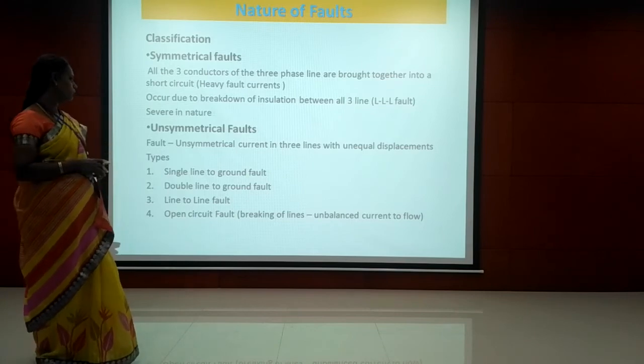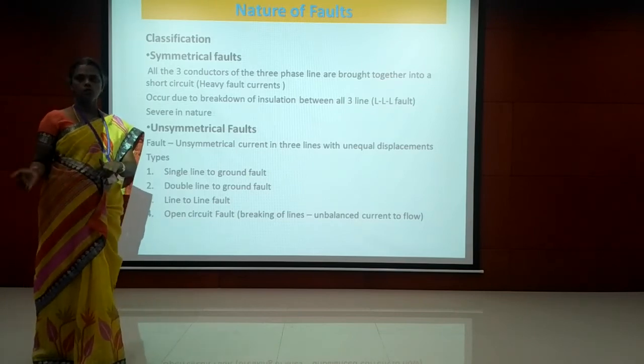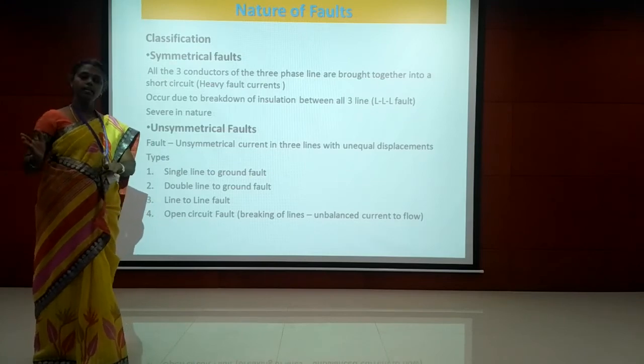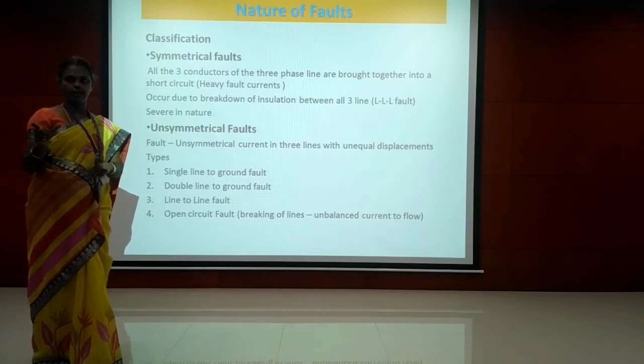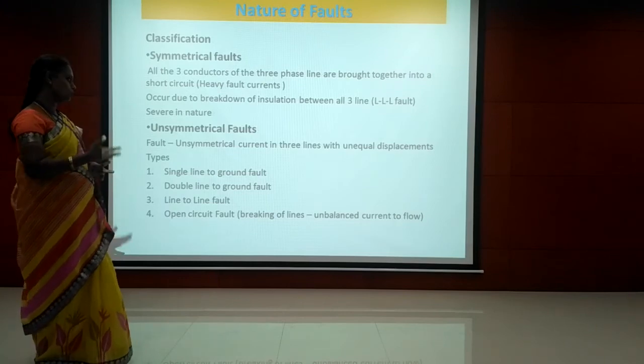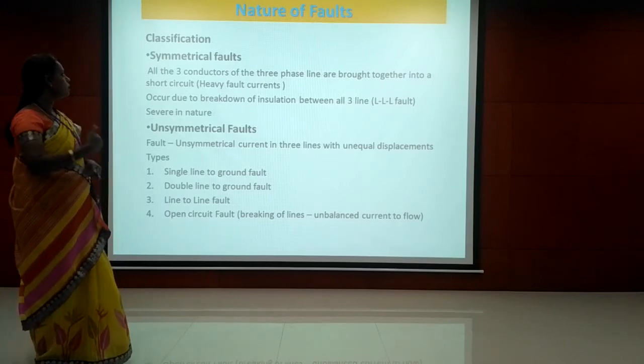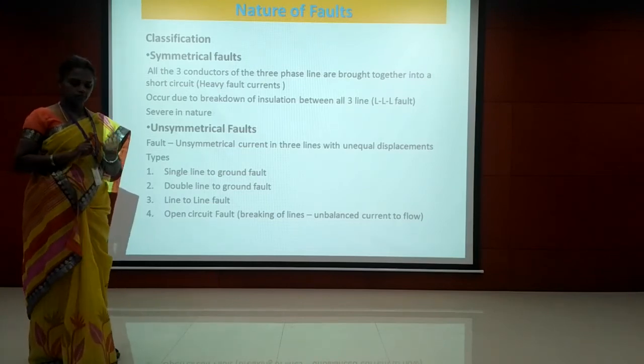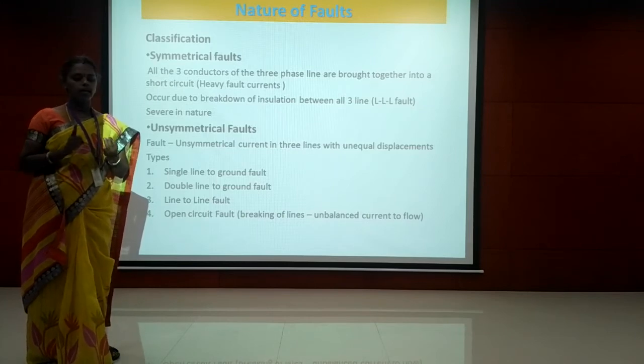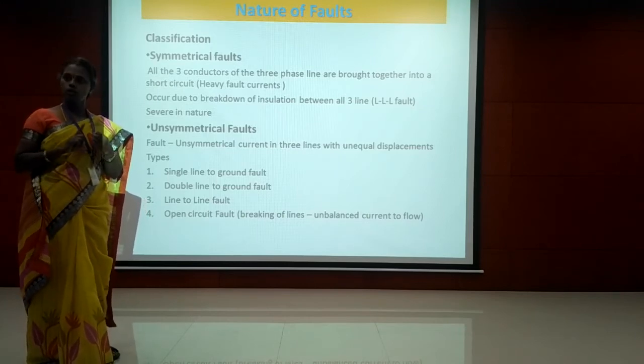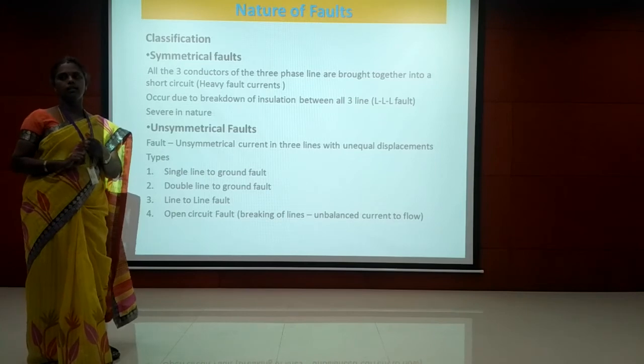Open circuit fault means there is no ground connection, just an opening or breaking of one line or any two lines. So these are the types of fault. First we have to know what a fault is, when it occurs, and what types of fault can occur in the power system.